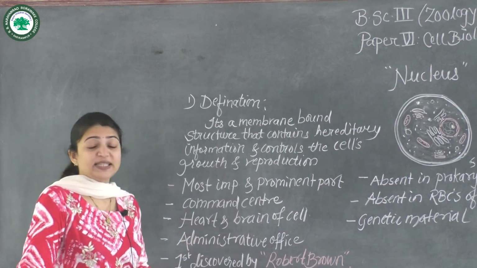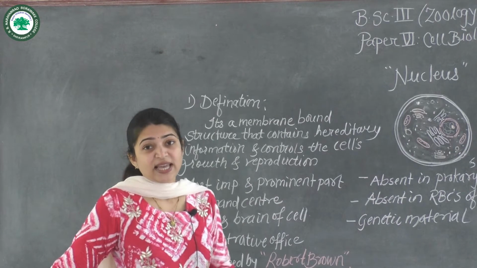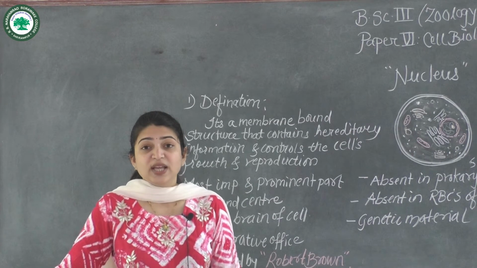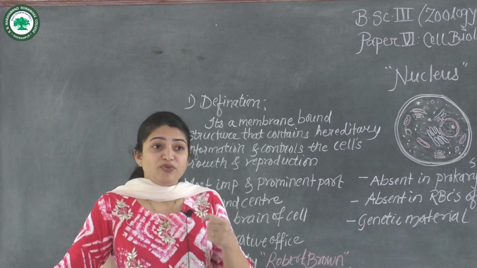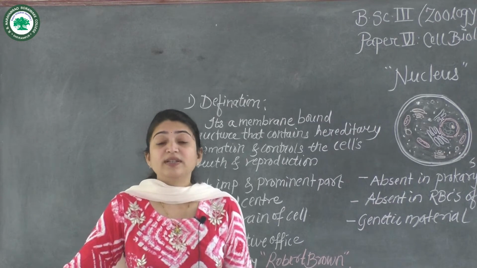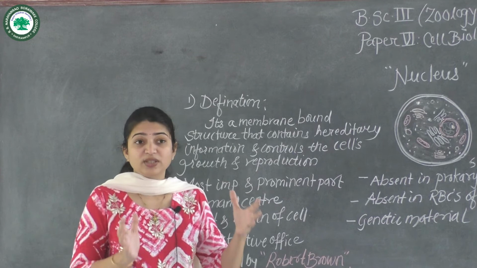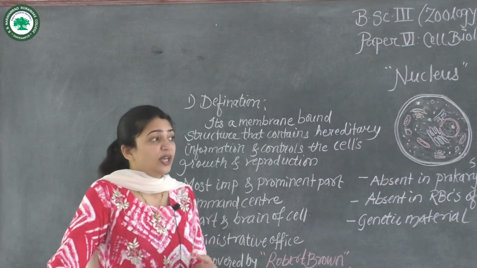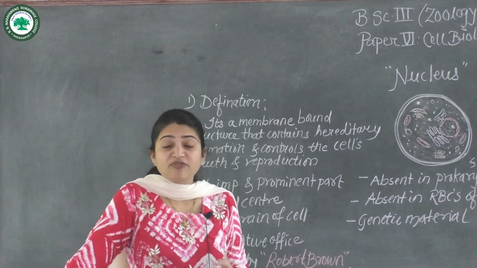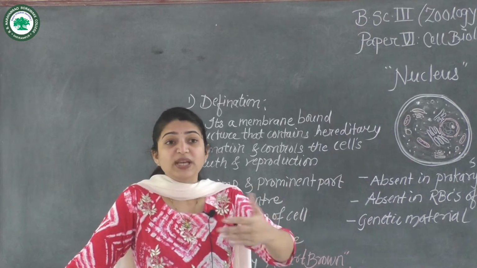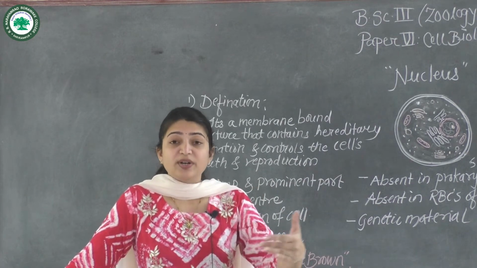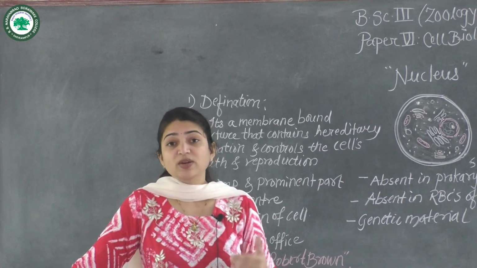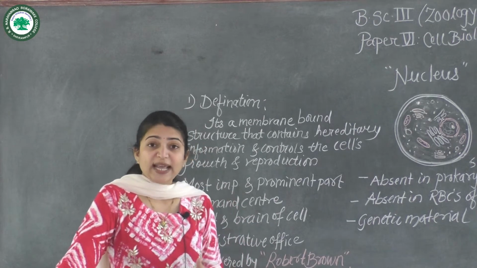Next, it is the administrative office. As in any institute or office, the administrative part functions as a very important part, where all the notices and important information are passed on to the other parts of the office below.